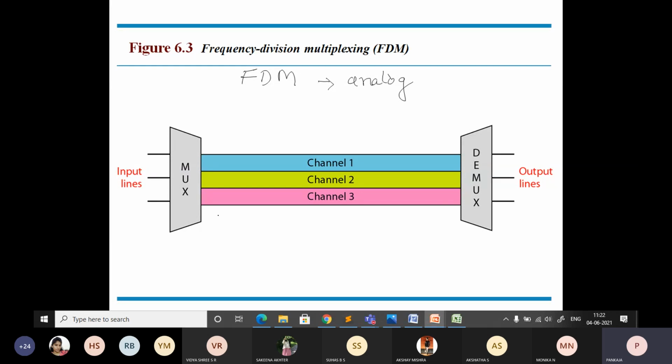Okay, so here how exactly does this FDM work? The signal is generated by each sending device. Here you can just see the input lines. So here it is connected with a number of devices. Even though it is a single main link, there are n number of devices connected, each with an individual input line. So the signal generated by each sending device modulates a different carrier frequency. Whatever data comes, that will be modulated with a different carrier frequency. So these modulated signals are then combined into a single composite signal that can be transported by a link.